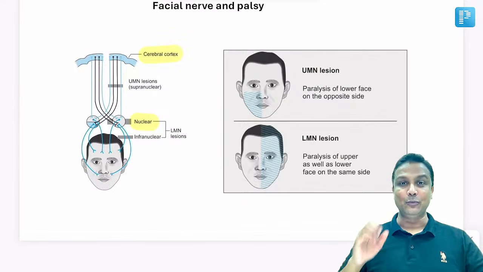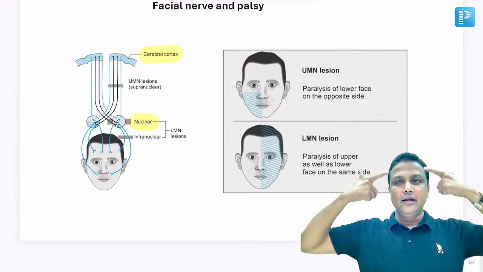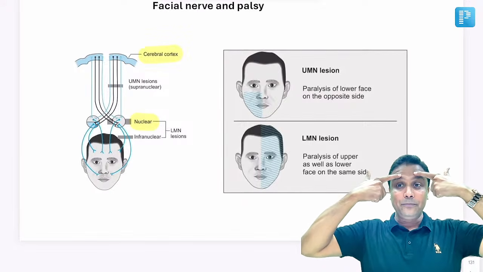ओके. Number 2, along with this one, even upper half of the face is gone. तो क्या होगा? Yes, the person will not be able to form the horizontal wrinkles on the forehead.